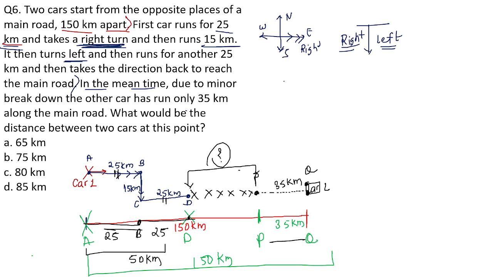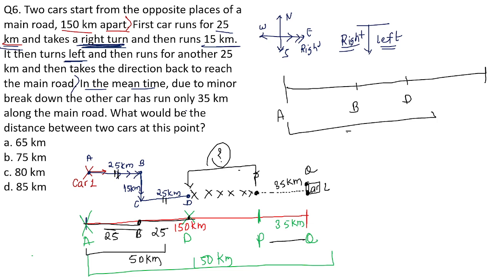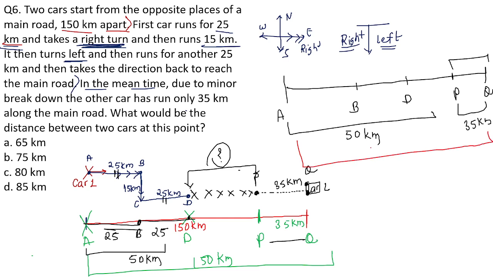Now I got, look here students, this is point A, this is point B, this one is point D. The distance of AD is how much? 50 kilometers. 25 plus 25. The distance from point P to Q, how much is this? This one is 35 kilometers. And I know the total distance here. The total distance from A to Q is how much? It is 150 kilometers. So from 150 kilometers, if I subtract 50 kilometers and 35 kilometers, I'll get this distance.